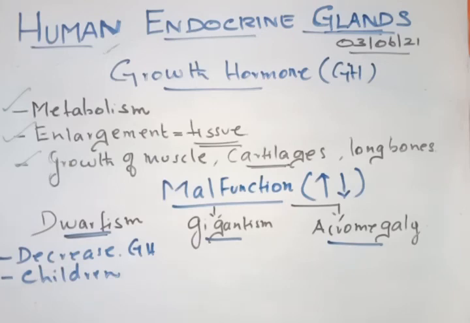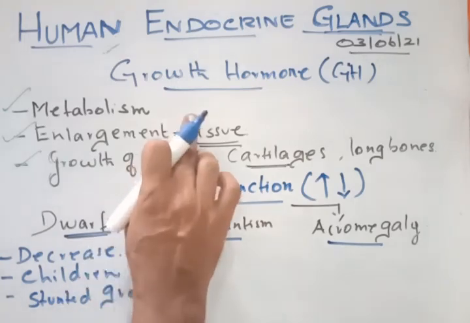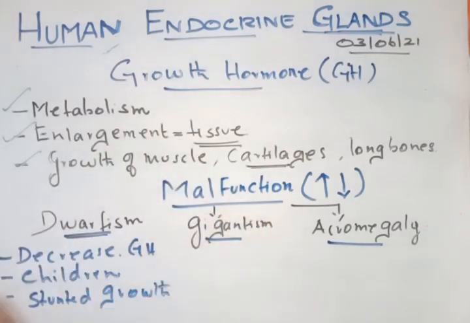Okay. So what are the characteristics of this disease? What are the symptoms? Those children will have stunted growth. They will not have proper growth, because growth hormone is not there. At the same time, they have some mental disability, which is very important.